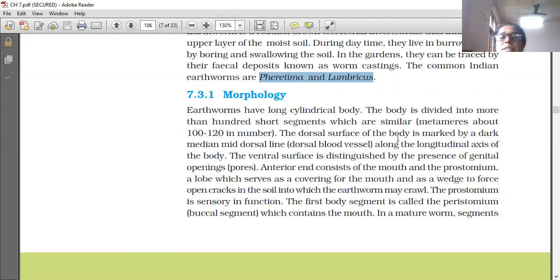The ventral surface is distinguished by the presence of genital openings. Anterior end consists of the mouth and the prostomium, a lobe which serves as a covering for the mouth and as a wedge to force open cracks in the soil into which the earthworm may crawl.